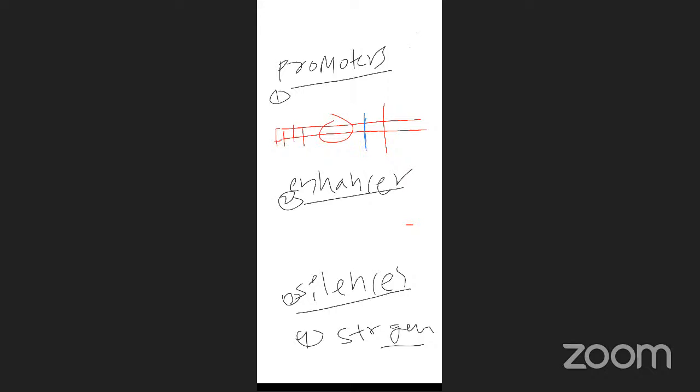This is very, very important. If you have any doubt, ask me. The blue color line is the starting point of transcription. The starting point is represented with plus, the left side is minus, minus, minus, and plus continues on the right side.